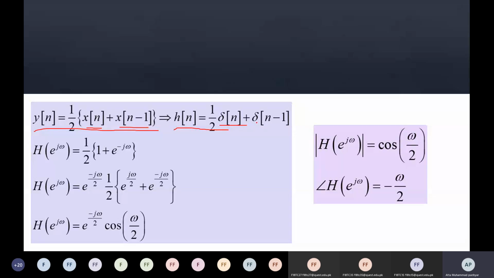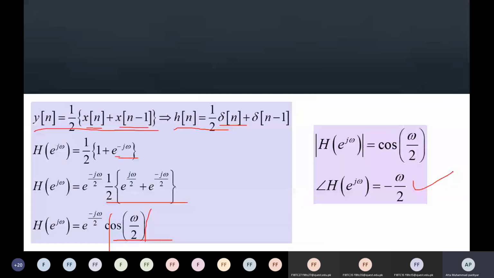If you take common e to the power minus j omega by 2, what would be left is e to the power j omega by 2 plus e to the power minus j omega by 2. Now this is 2 cos omega by 2 times e to the power minus j omega by 2. So this must be the magnitude, and minus omega by 2 must be the angle of the system.